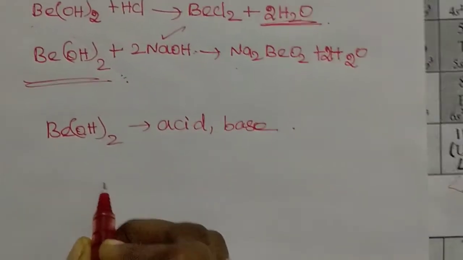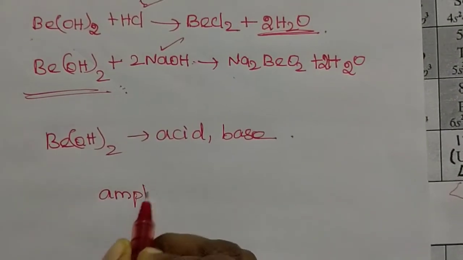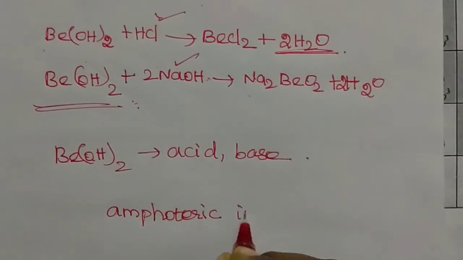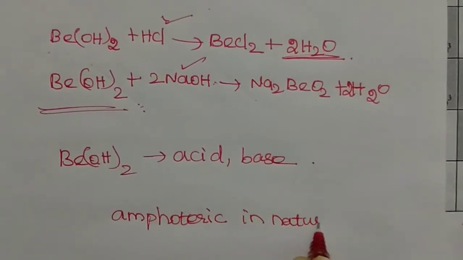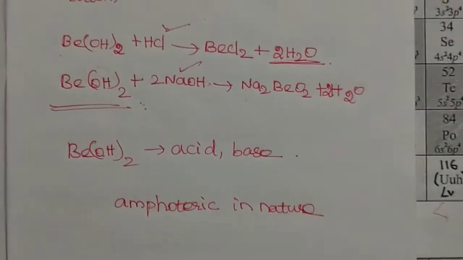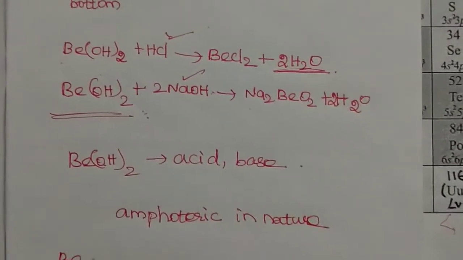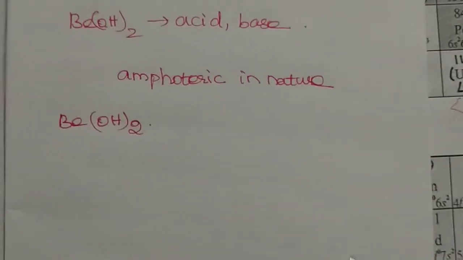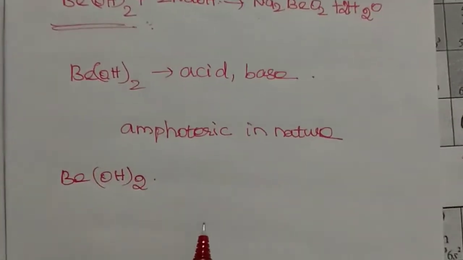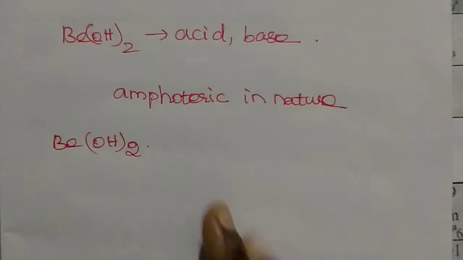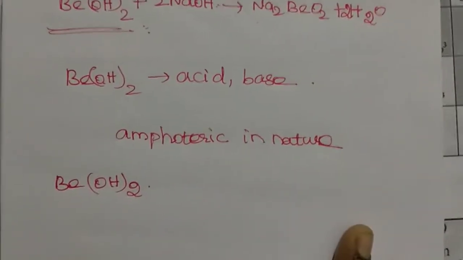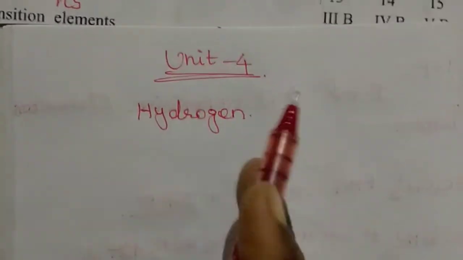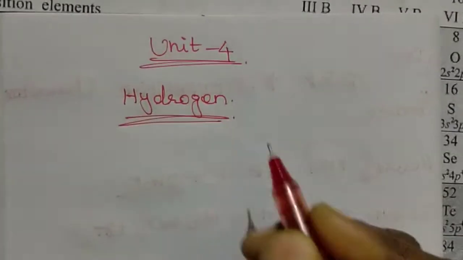An example of an amphoteric compound is beryllium hydroxide. So unit 3 is completed up to this topic. Next, unit 4, heading hydrogen.